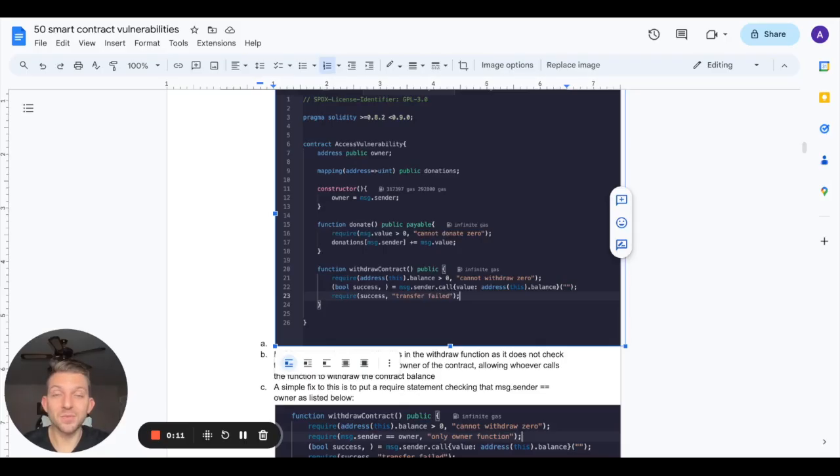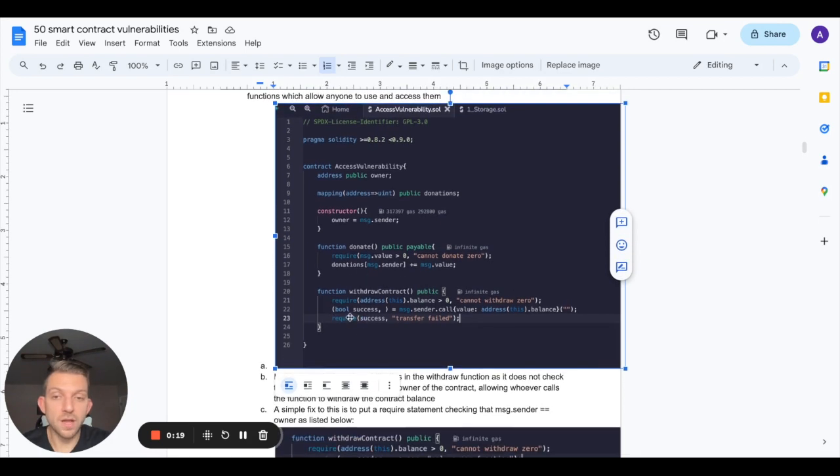This is an example of the unauthorized access vulnerability. As we can see here in the function withdrawal contract, this function does follow the proper mishandled exception checks, where it's bool success equals message.sender.call value address this dot balance.